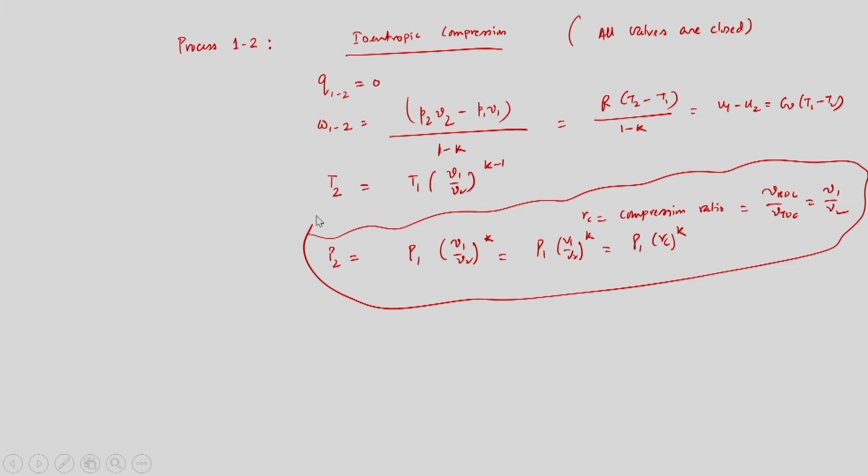And T2 is equal to T1 into V1 by V2 to the power k minus 1, which is equal to T1 into RC to the power k minus 1, where RC is the compression ratio. Fine. So, for process 1 to 2 we have identified the change of pressure and temperature at the end of the compression stroke using the ideal gas relationship.